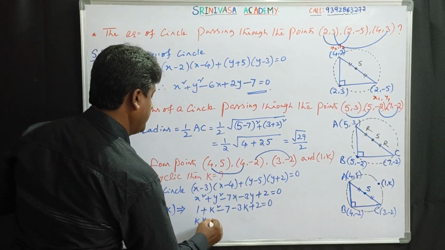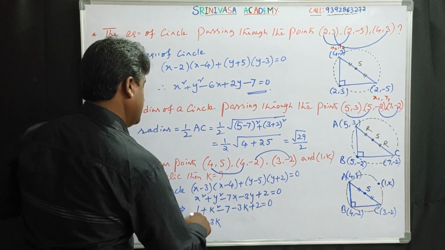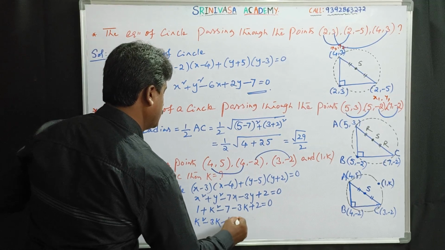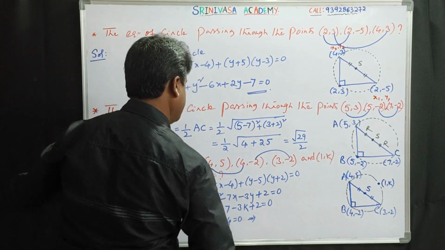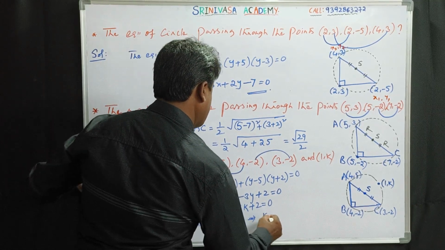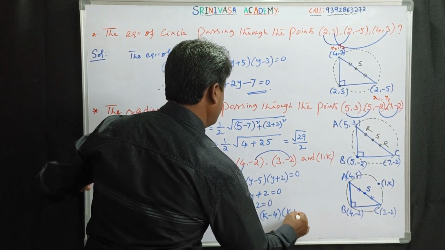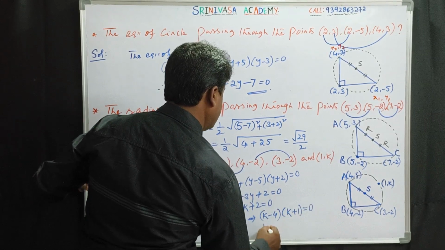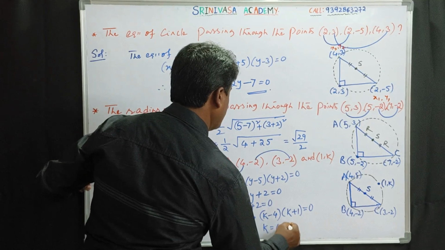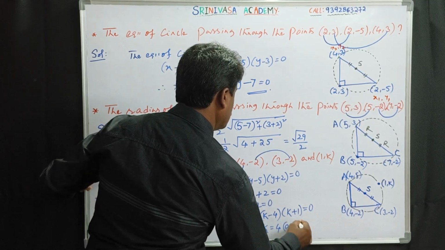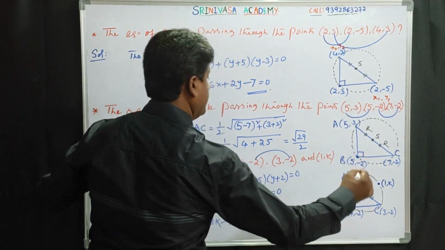This is k² - 3k - 4 = 0, which is (k - 4)(k + 1) = 0. k = 4 or k = -1.